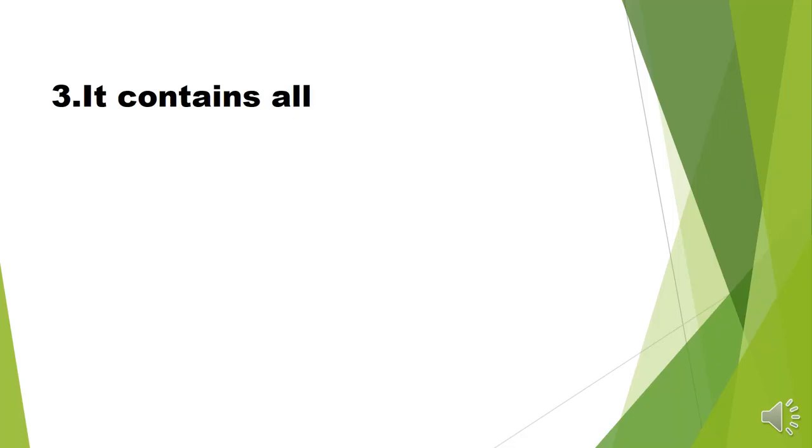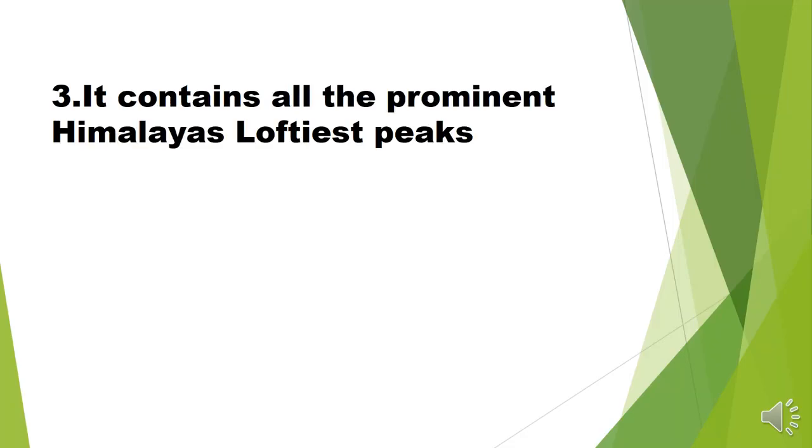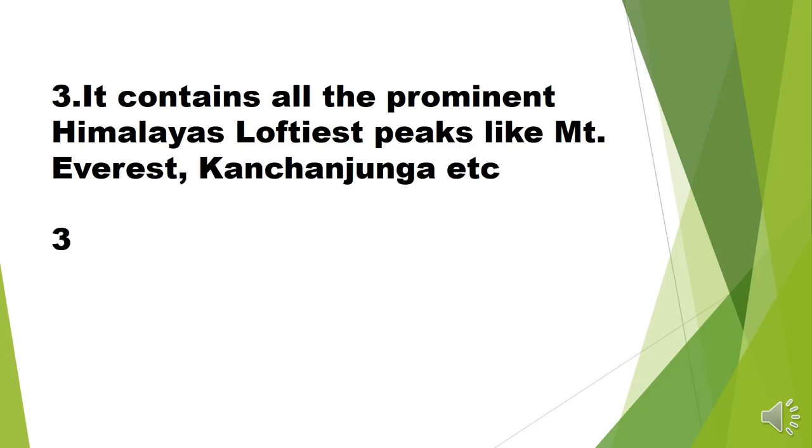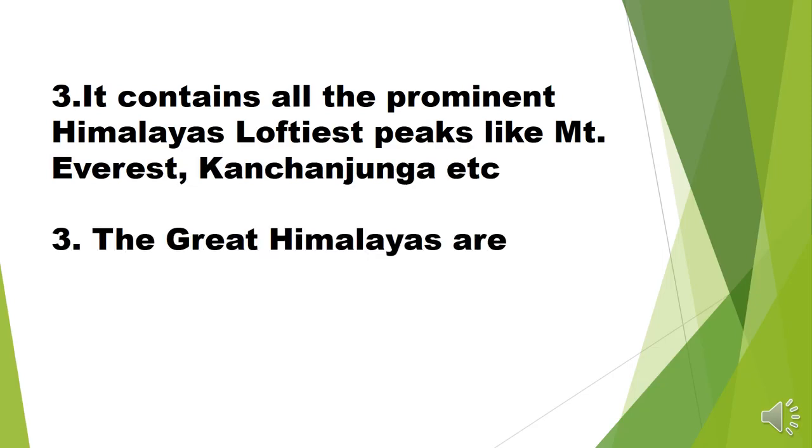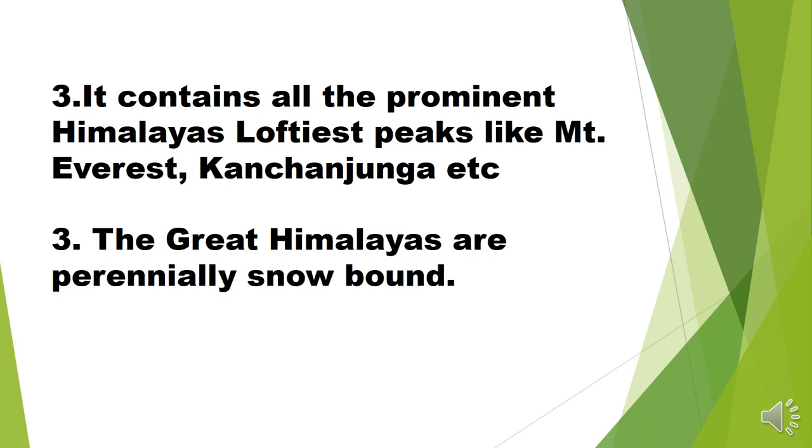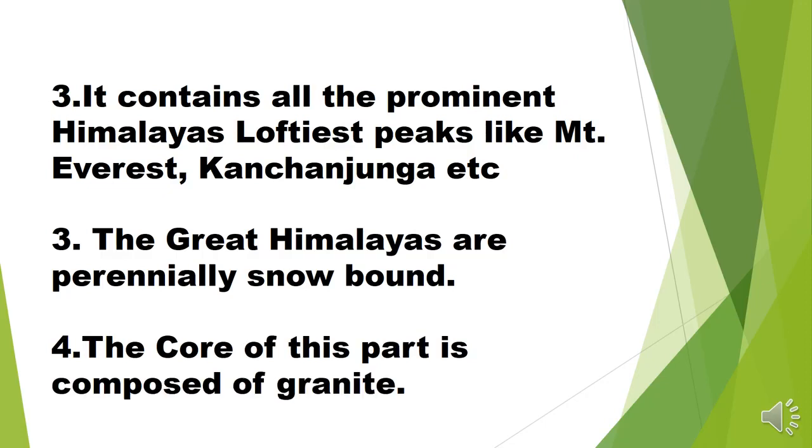The next feature is that it contains all the prominent Himalayan loftiest peaks like Mount Everest, Kanchenjunga, etc. Means in the Himalaya there are different types of highest peaks, just like Mount Everest and Kanchenjunga. Mount Everest is the highest peak in the world, and Kanchenjunga is the highest peak in India. And the Great Himalaya, the Himadri, is perennially snowbound, means it is covered with snow throughout the year.